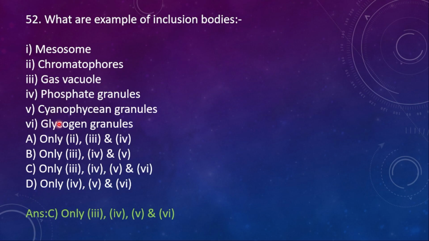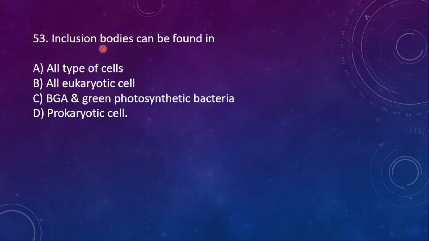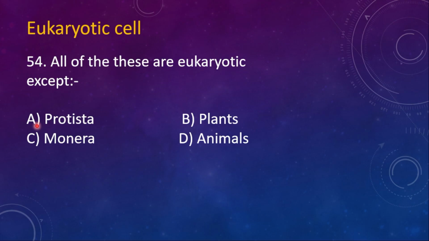Okay. Next, 53. Inclusion bodies can be found in A, all types of cells. B, all eukaryotic cells. C, blue-green algae and green photosynthetic bacteria. D, prokaryotic only. So here the right option is prokaryotic only. Inclusion bodies are present in prokaryotic cells.